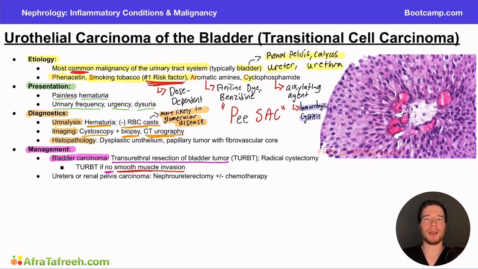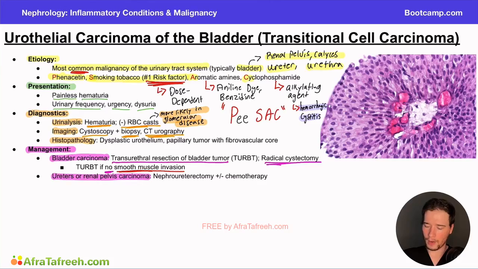That is, you go through the urethra, you remove the tumor. However, if it has spread, if there is invasion of the smooth muscle, you're going to have to do a bigger procedure, which is to do a radical cystectomy, which is to actually remove the bladder and remove the tumor altogether. So really the distinguishing point here is, is the tumor invasive or not? If it's invaded the smooth muscle, then we need to remove the whole thing. If it hasn't invaded the smooth muscle, we can do a little bit more of a localized treatment with the transurethral resection of the bladder tumor. However, keep in mind, I said that the bladder is the most common place for this tumor to occur, but it's not the only place. So what happens if we're dealing with a carcinoma in a different location in the urinary system?